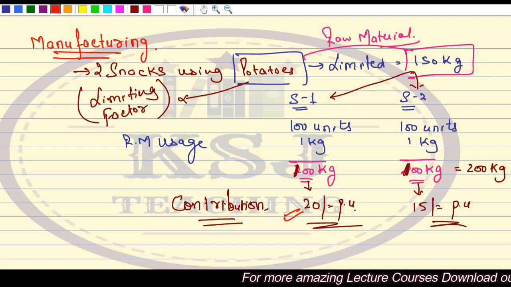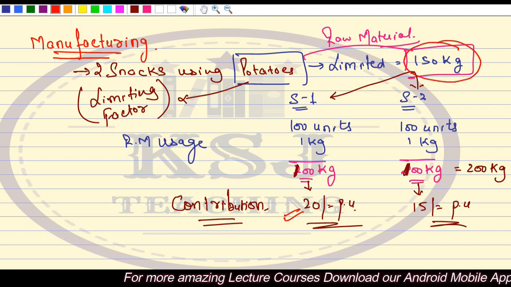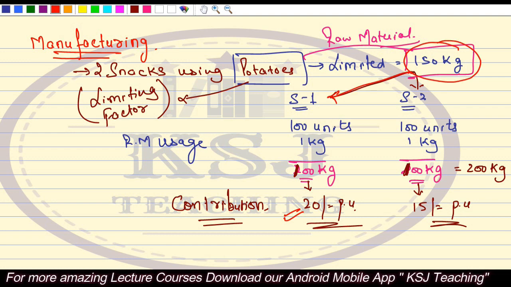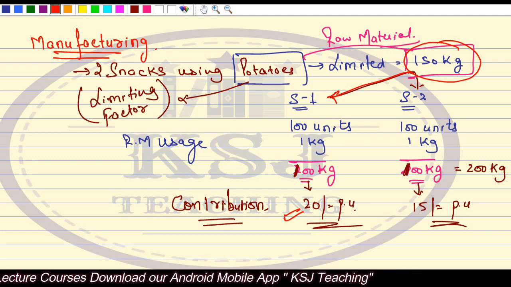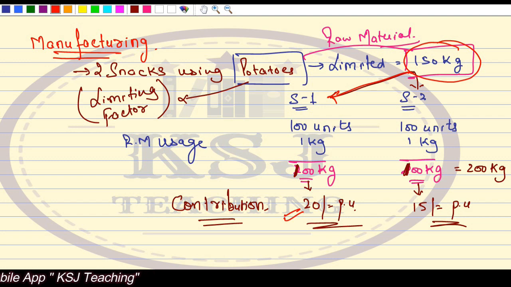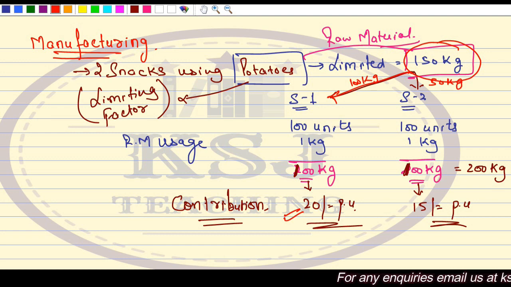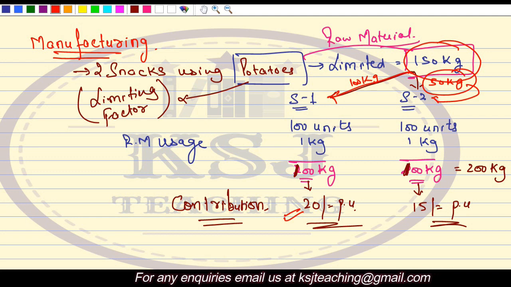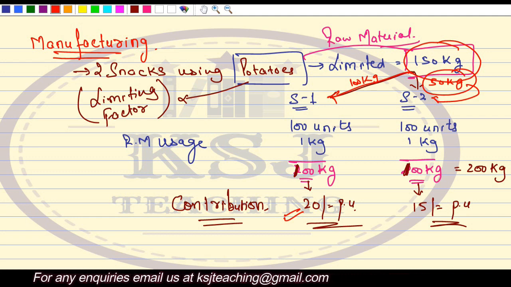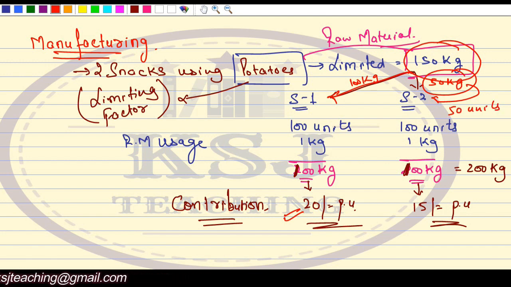So first, you will utilize the raw material for the manufacturing of S1. Then the left raw material, 50 kg, you will utilize to manufacture the remaining, as per availability. You will be able to manufacture 50 units only and not 100 units.